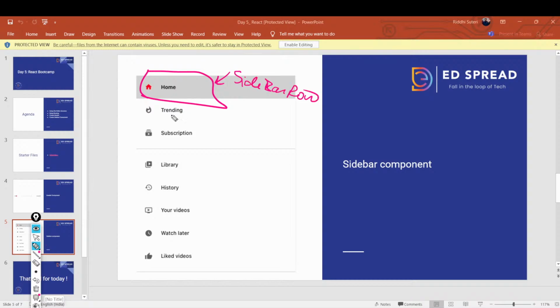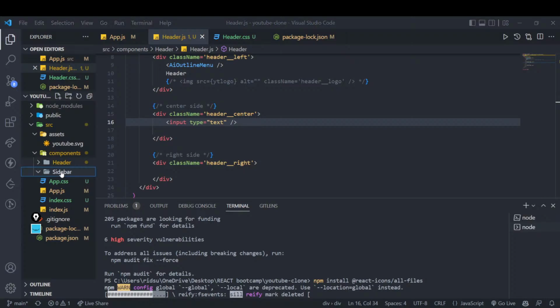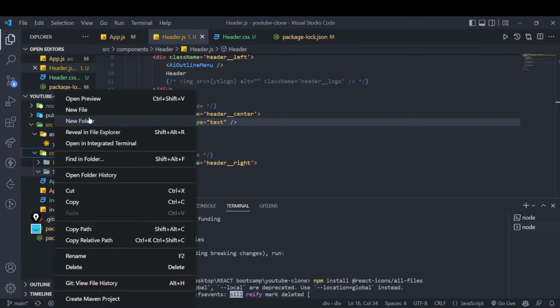We will style it once, and once that is done, we will copy this multiple times and arrange it in our sidebar component. This whole is our sidebar component, and this is a sidebar row. So we will create two more components now. Let me quickly structure it first for you, because these icon things are not working. So sidebar will be there. Inside sidebar we will also have a new folder. I mean, not inside sidebar.